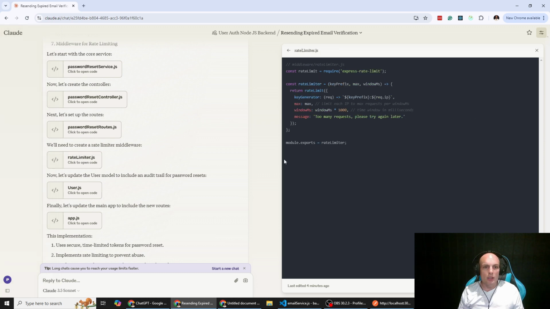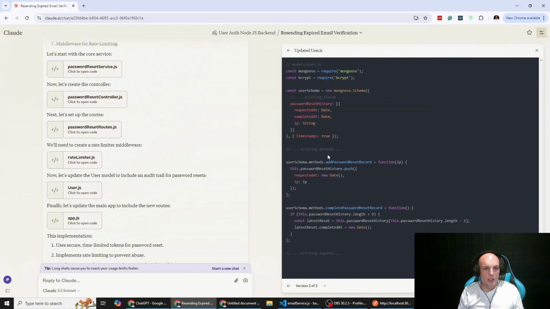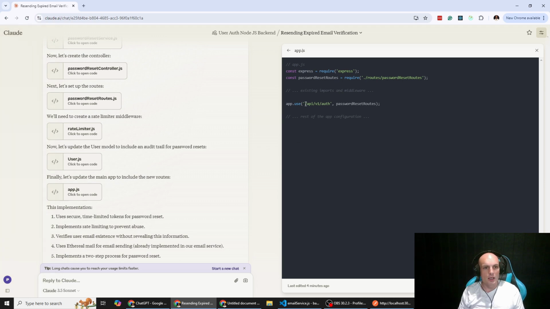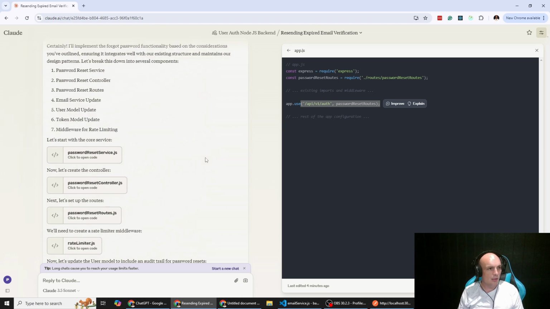And then here's our rate limiting function. So I've never written rate limiting code before, but we're using an npm package. We will ask Claude about this because we have some in our app.js file. And our user model, so we're saving the password reset history here in terms of when it was requested, when it was completed, and we're also logging the IP address, which is pretty good. And we've got to update app.js to include the new routes. That is technically incorrect because we've got a separate routes file where we'll do it.